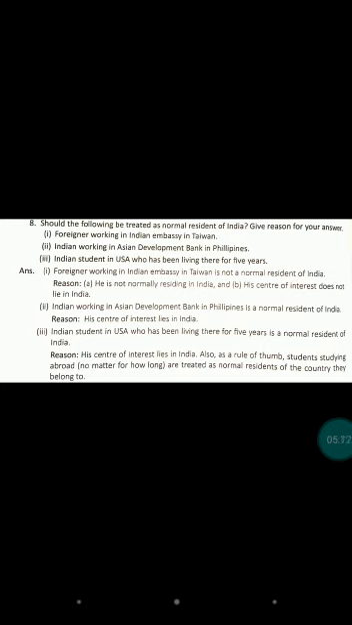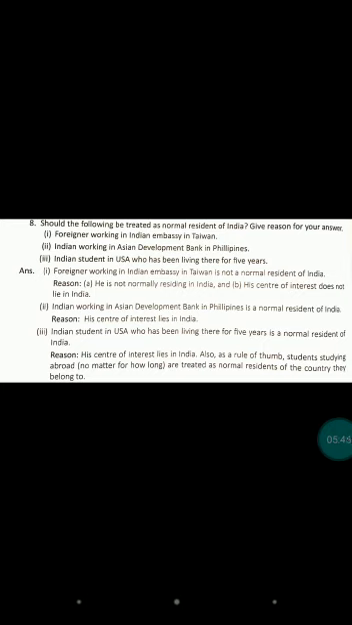Now moving further, Indians working in the Asian Development Bank in the Philippines. So they are working in a bank. We consider them normal residents because their center of interest lies in India. They are Indians and their center of interest lies in India. They are residing there, but their interest lies here.